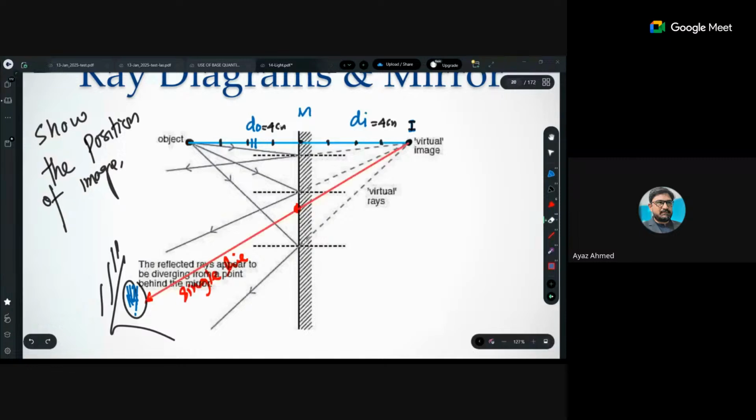Yeah, look. But let me write just one thing for you. Behind the mirror, it will be a dotted line, like the dotted lines already drawn. And in front of the mirror, it will be a solid line. Then what do you have to do? You will join the object position to the point of intersection on the mirror here. So just give the arrows showing that light comes from here and reflects back here. That's it. It is a ray diagram.